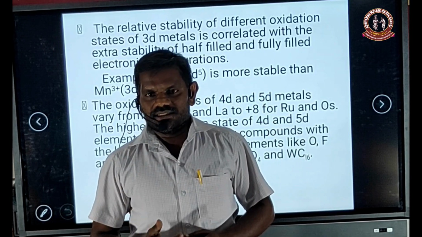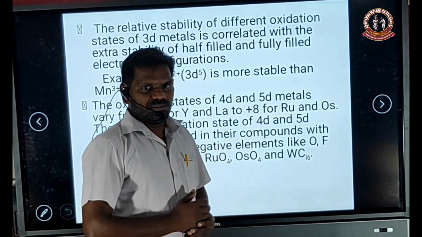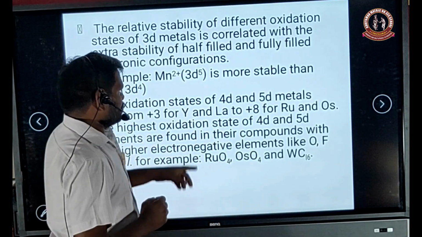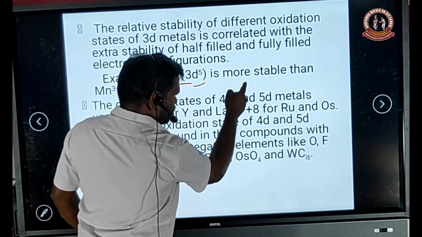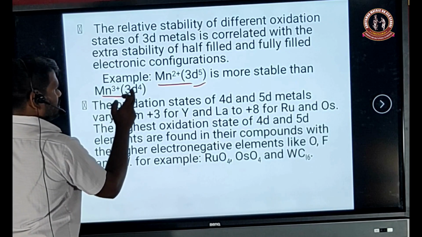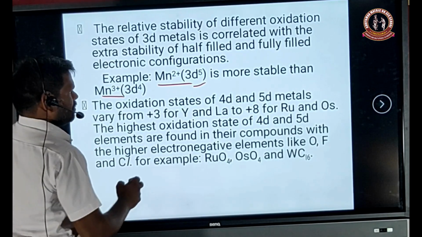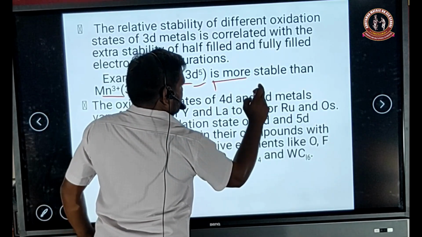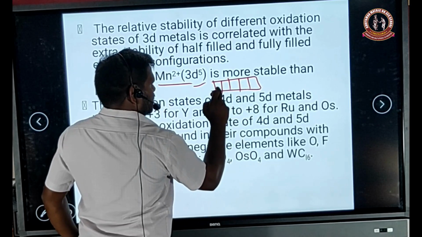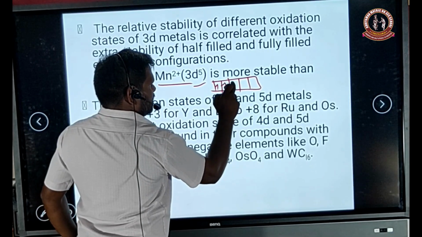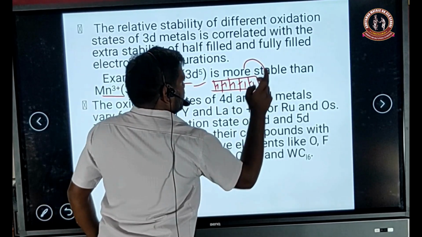Mn3+ has 3d4, so it is incompletely filled and unstable. So the 3d5 configuration of Mn2+ is more stable, and Mn3+ with 3d4 is less stable.